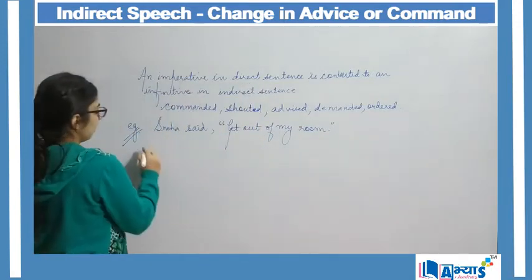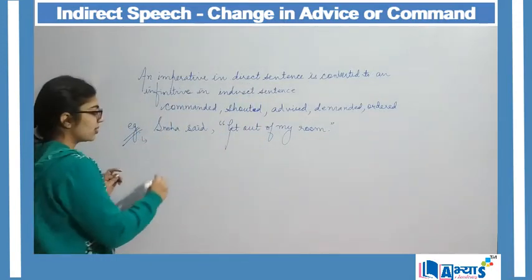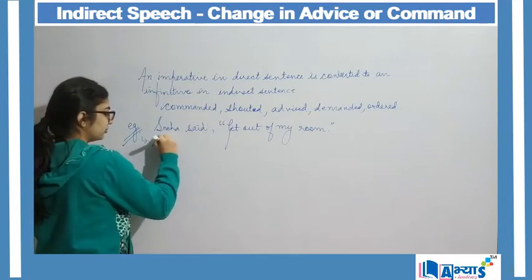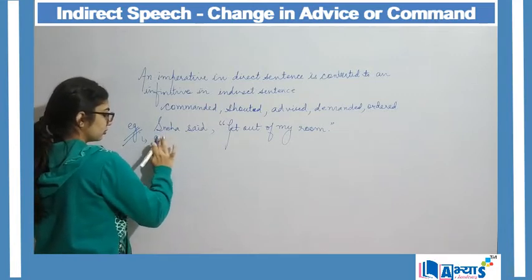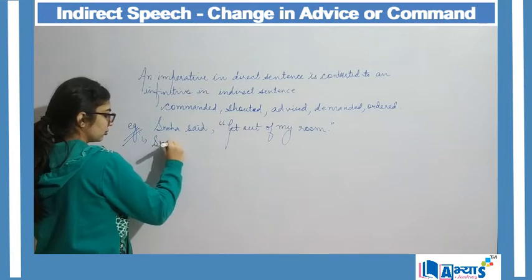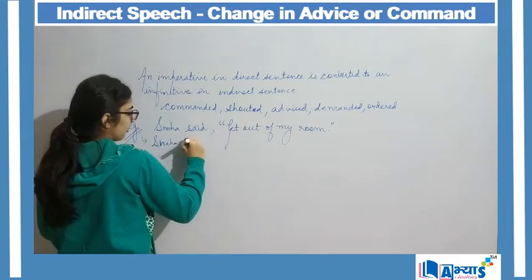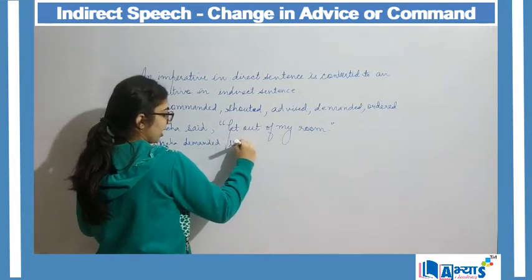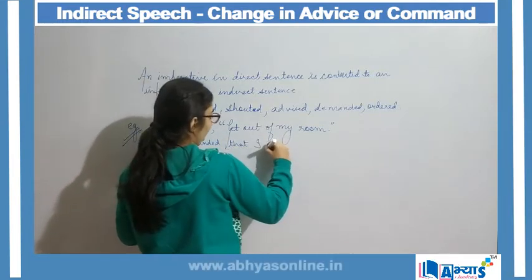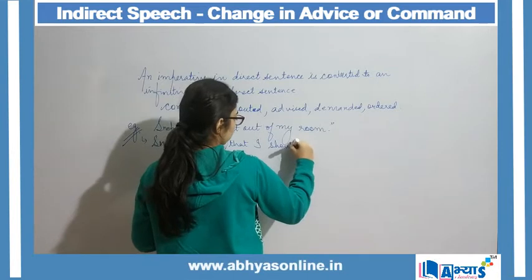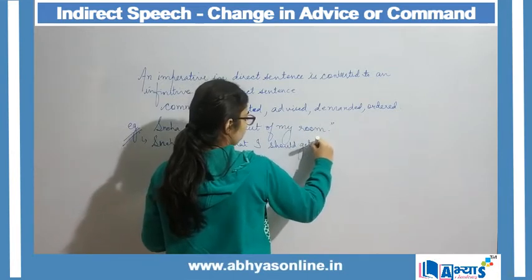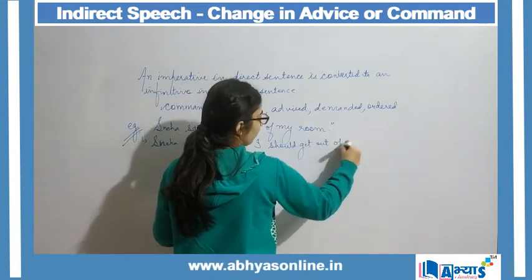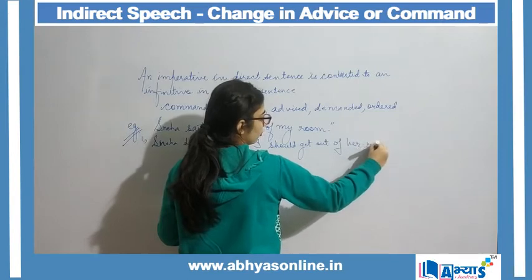So here my indirect sentence will be: Sneha demanded that I should get out of her room.